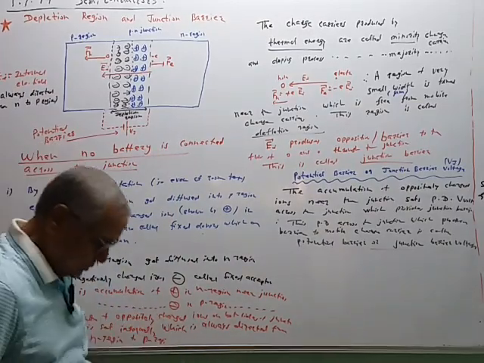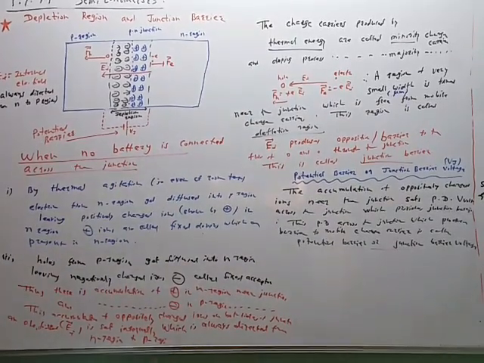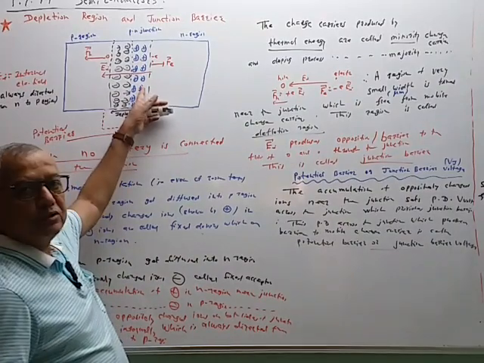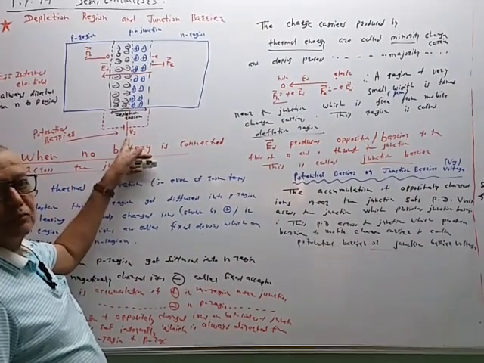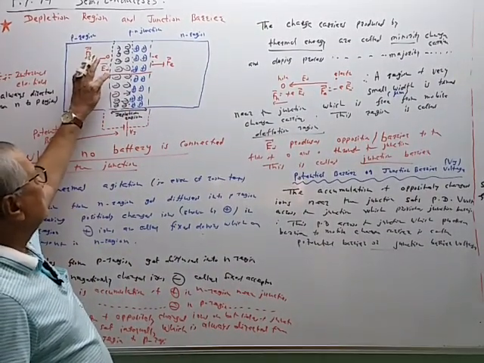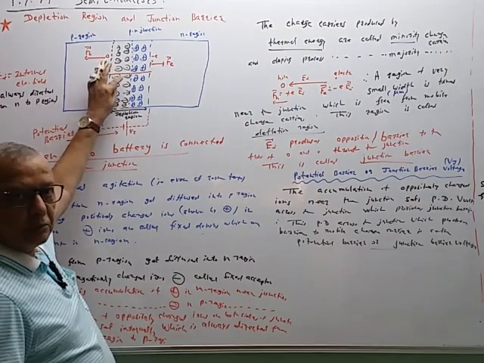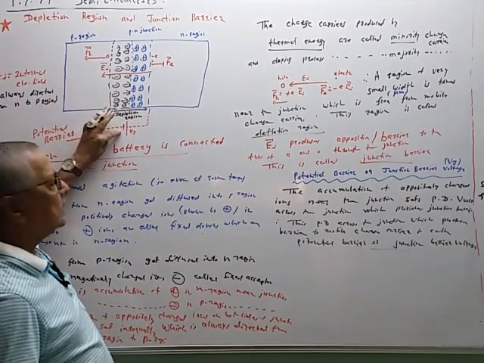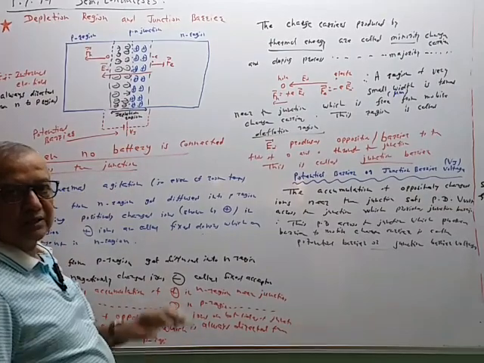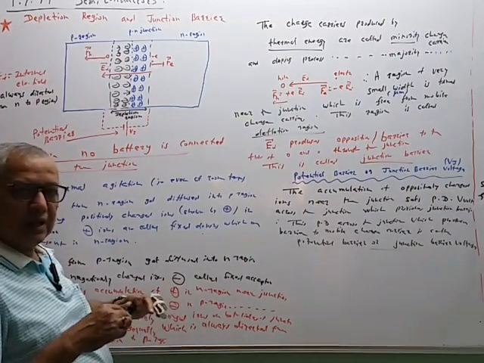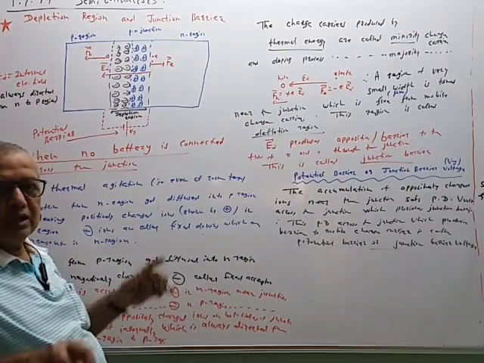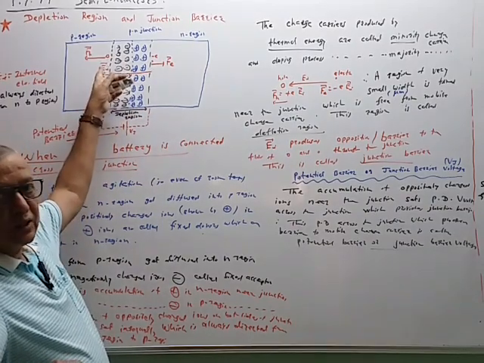This positively charged ion will have higher potential, therefore this terminal is positive. This negatively charged ion will have lower potential, therefore this is the negative terminal. Positive charge has positive potential, negative charge has negative potential.